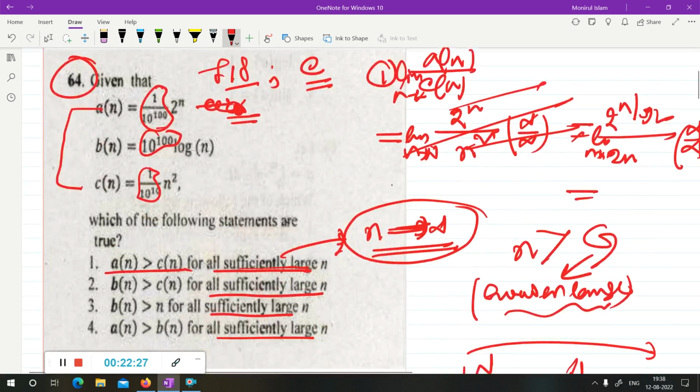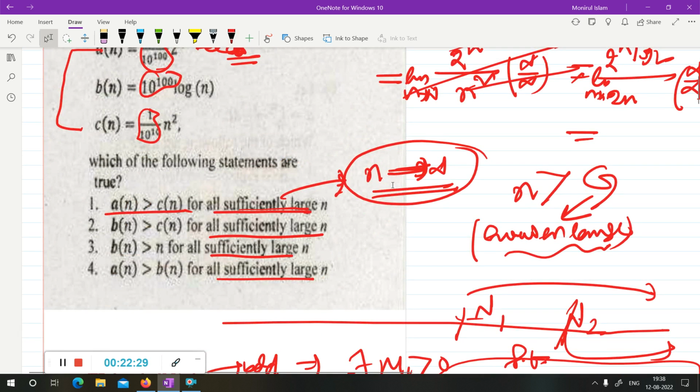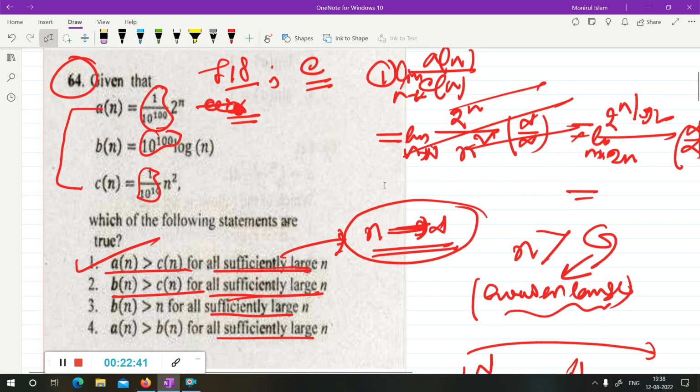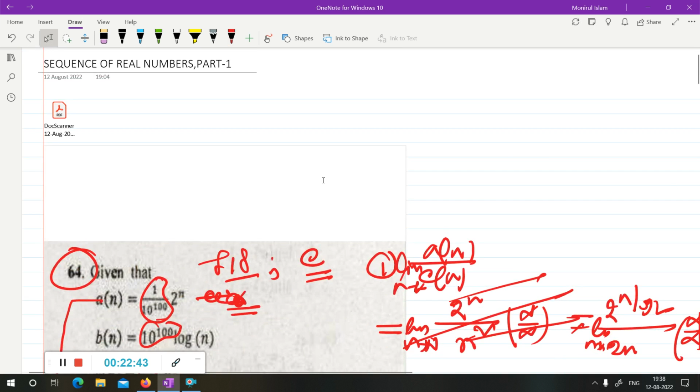So you can say option 1 is correct. Now going to option 2, bn greater than cn for sufficiently large n. Bn greater than cn for sufficiently large n means the limit of bn by cn as n tends to infinity gives infinity. So check whether it is giving infinity.